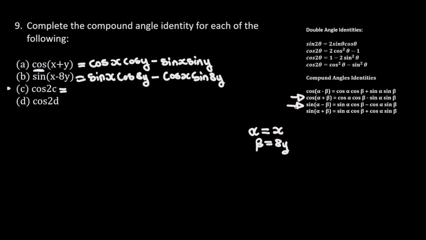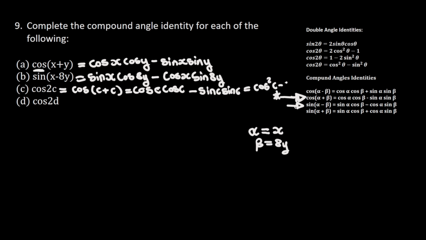And then this one here, we know that cos 2c is the same as cos(c + c). So I'm going to use this compound angle identity, and according to it, this is going to be cos c times cos c minus sin c times sin c. And this is going to be equal to cos²c minus sin²c.